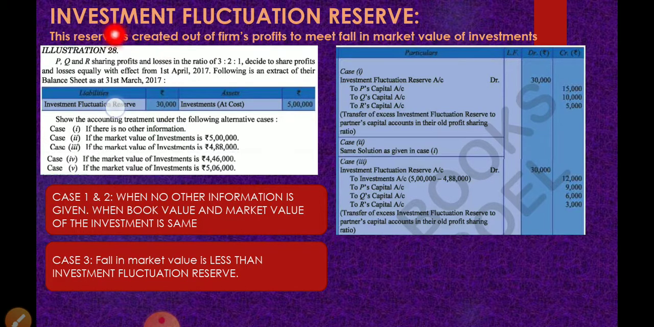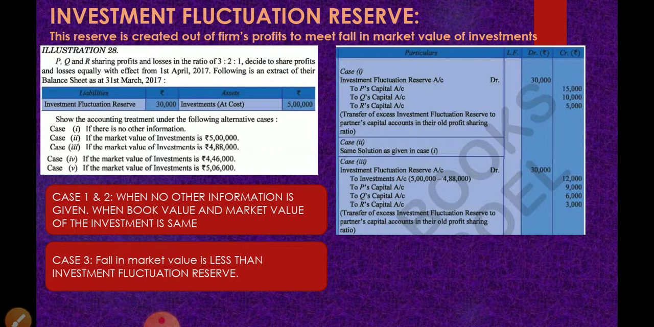So reserve is appearing in the liability side. When you are distributing it among all the partners, this reserve will be debited and partners capital account will be credited. So for case 1 as well as case 2, the entry is investment fluctuation reserve account debit 30,000 to P's capital account, to Q's capital account, to R's capital account, 30,000 divided in 3:2:1 ratio.